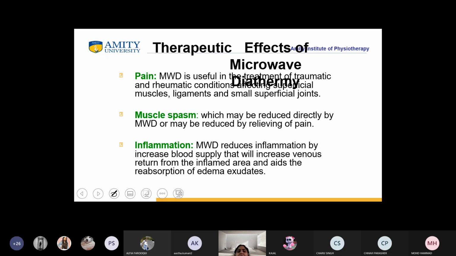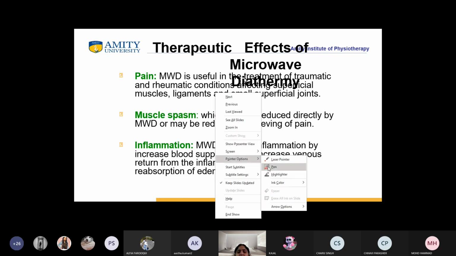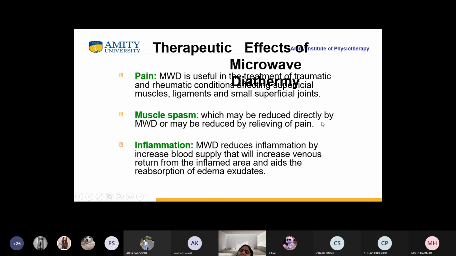The second is muscle spasm, which may be reduced directly by MWD or may be reduced by relieving pain. Are you all aware of the pain and spasm cycle? Students? Second years? Students, are you aware of the pain spasm cycle? Beta, say yes or no.